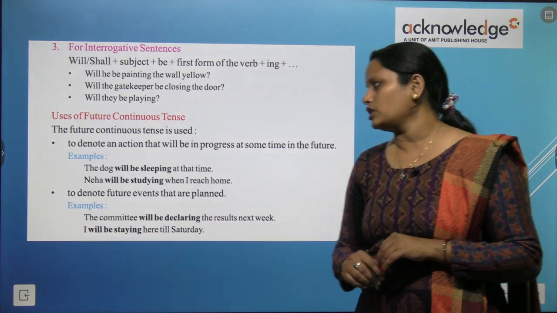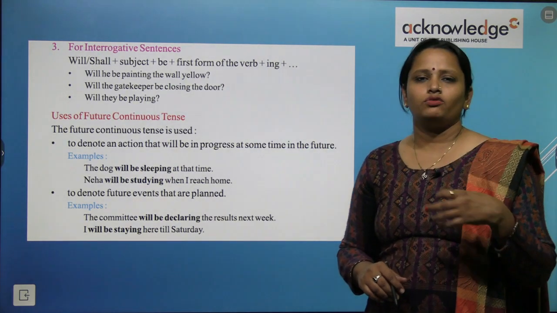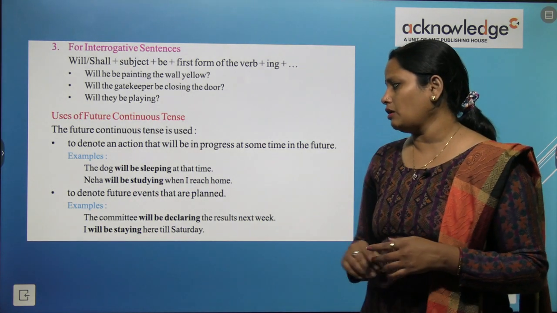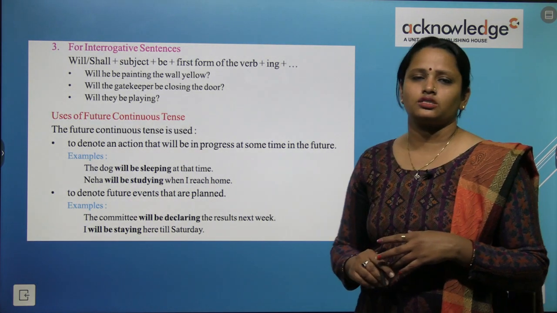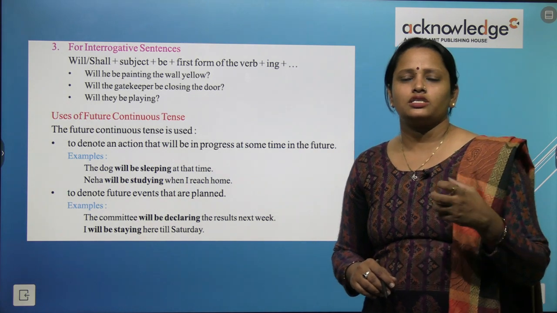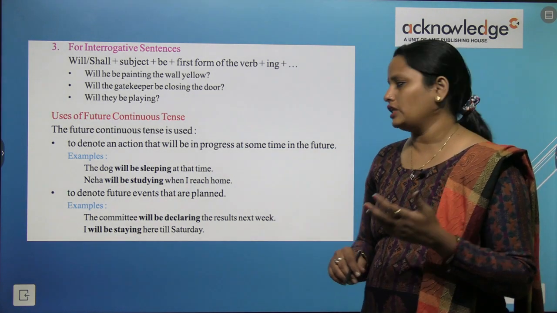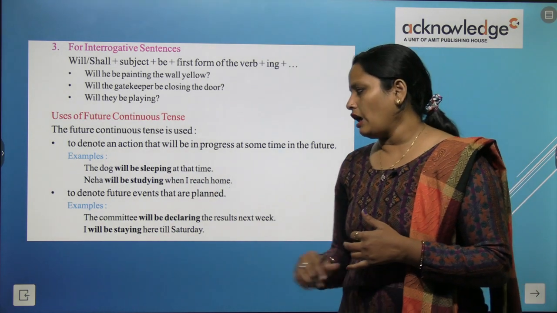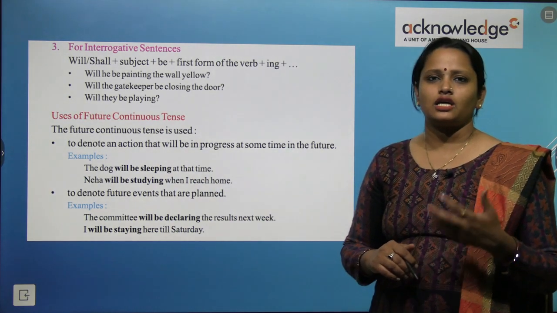To denote future events that are planned. So it tells about future events that are already planned. For example, the committee will be declaring the result next week. So we know that the committee will give the result. When will it give? Next week. So here we have used future continuous tense. I will be staying here till Saturday.